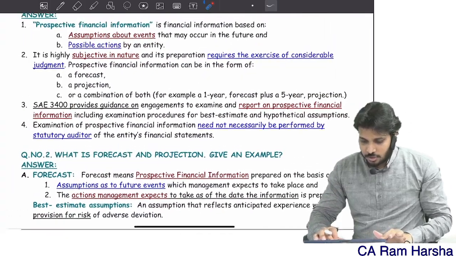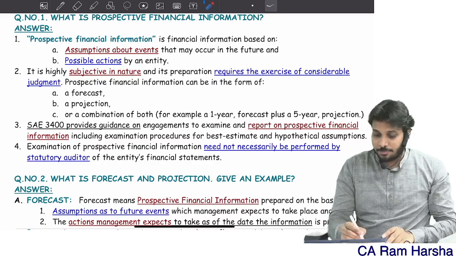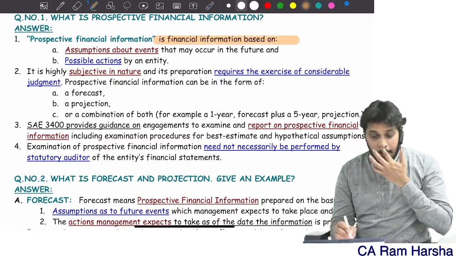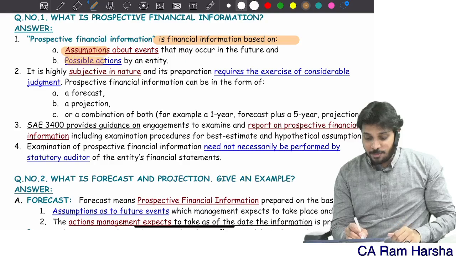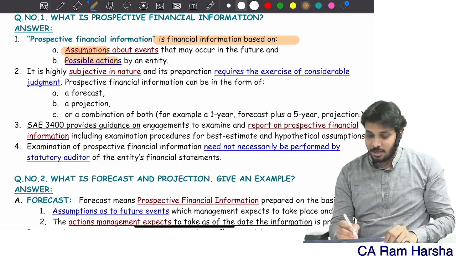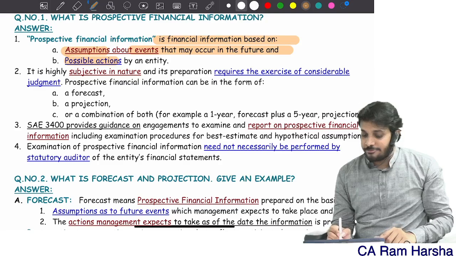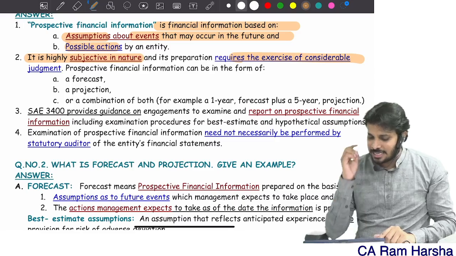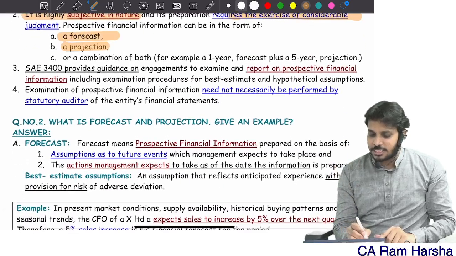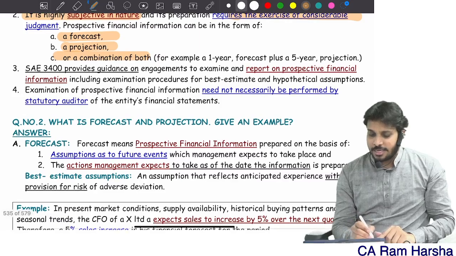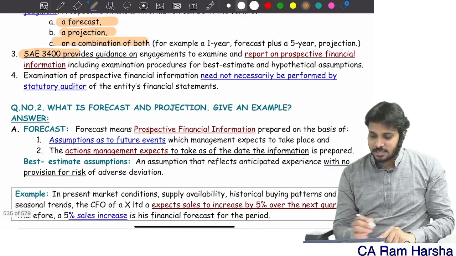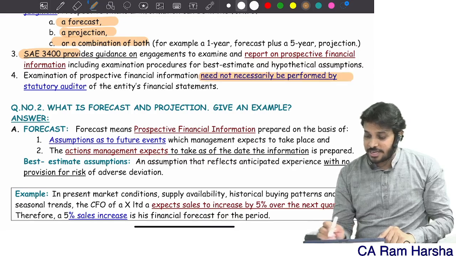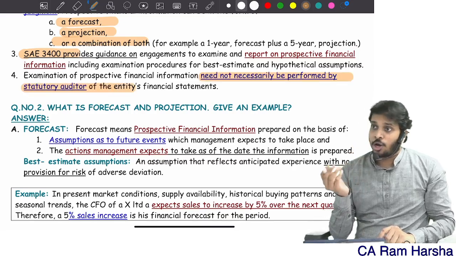Now, so what is prospective information? Prospective information is information based on assumptions and possible actions by the entity or events that may occur in future. It is highly subjective and requires considerable judgment. It may be a forecast, it may be a projection, or a combination. SAE 3400 provides guidance. The examination of PFI need not necessarily be performed by the statutory auditor, or maybe the statutory auditor himself